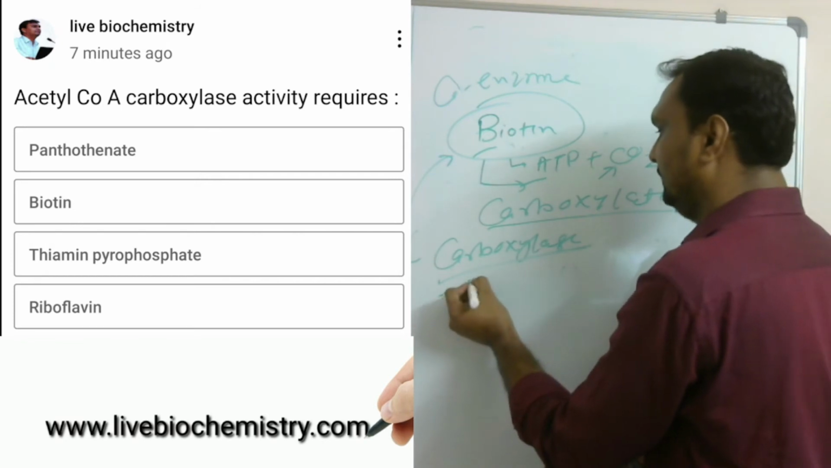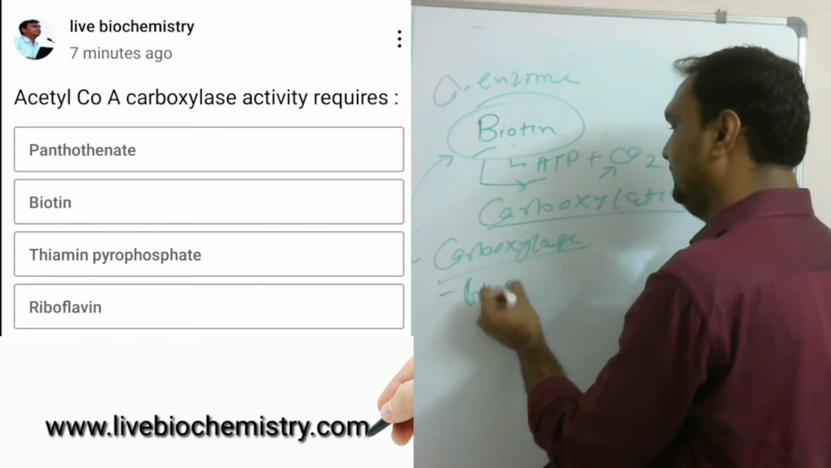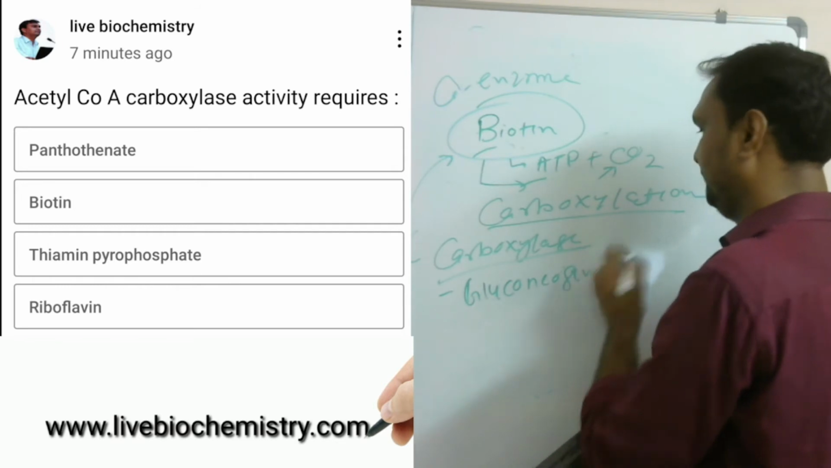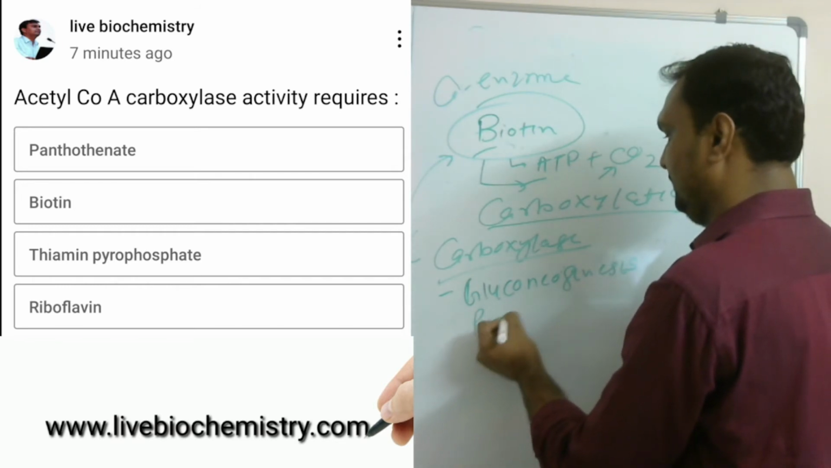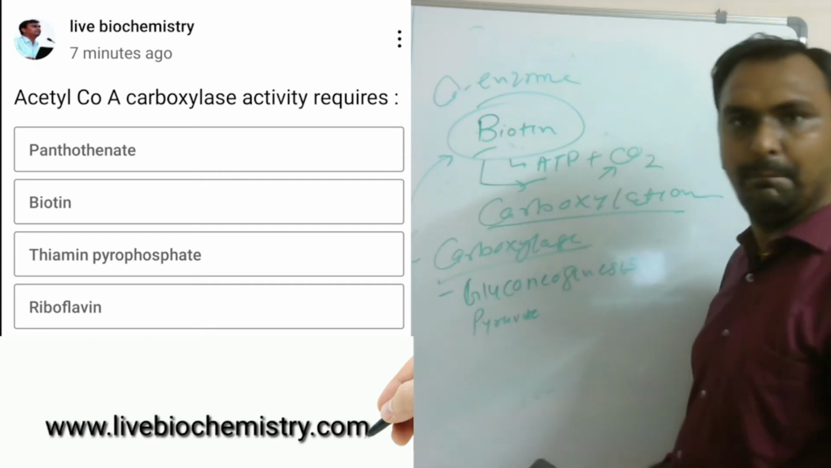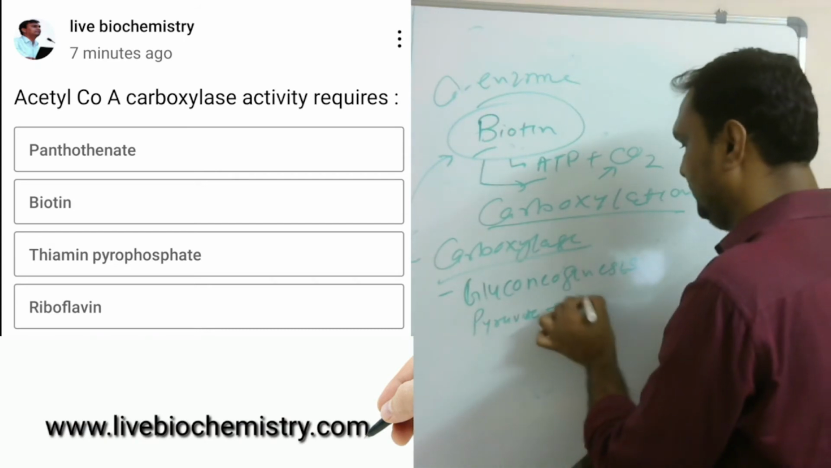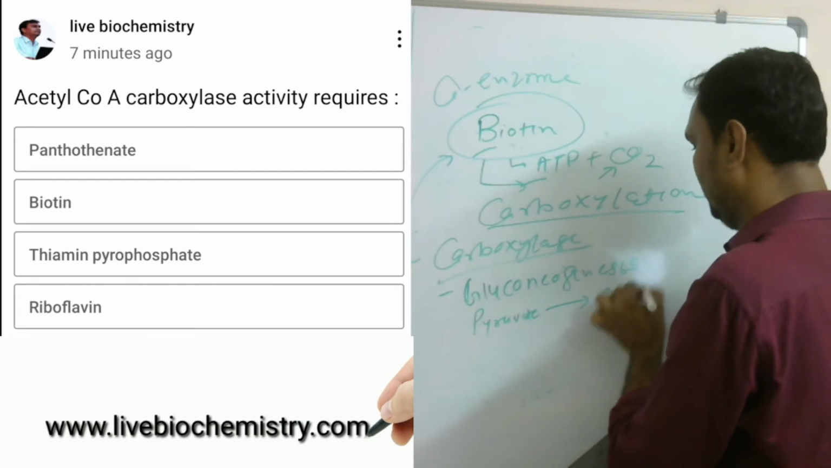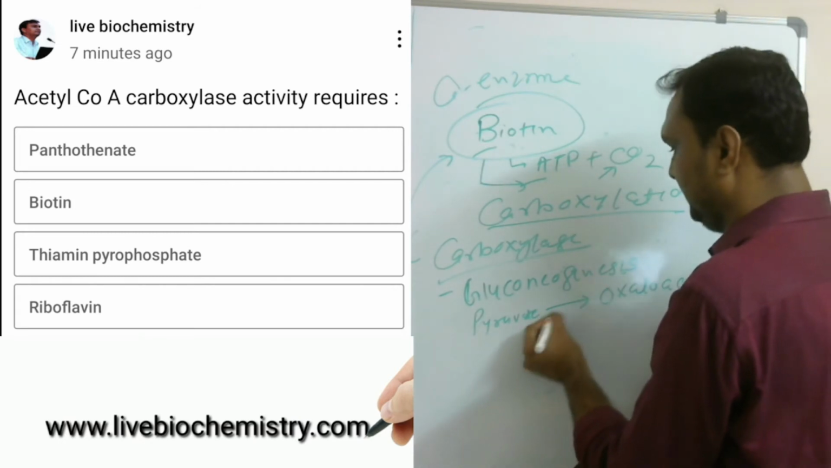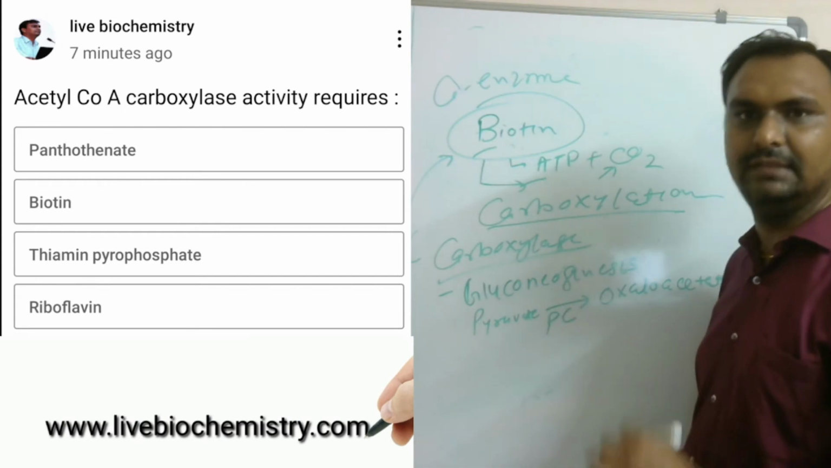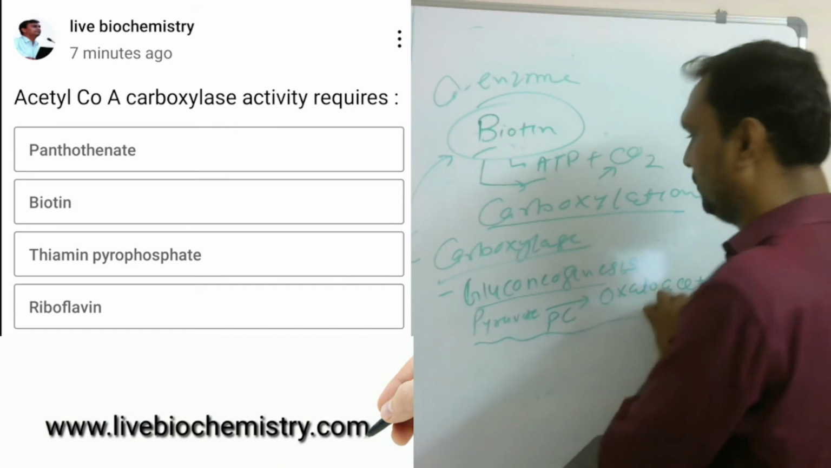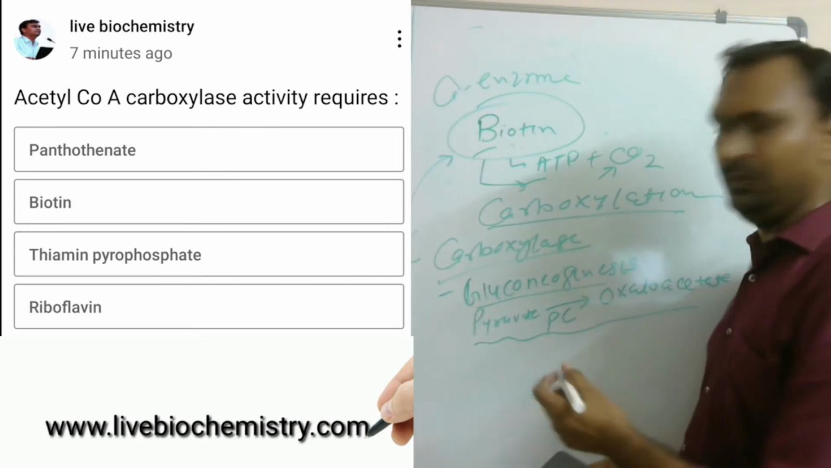That one is in gluconeogenesis, where pyruvate is converted to oxaloacetate. The enzyme is pyruvate carboxylase, which requires biotin. So that is the first step in gluconeogenesis, mediated by the biotin.